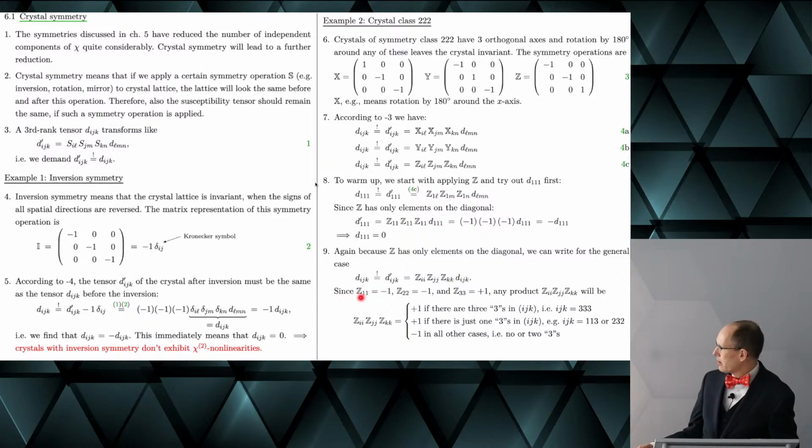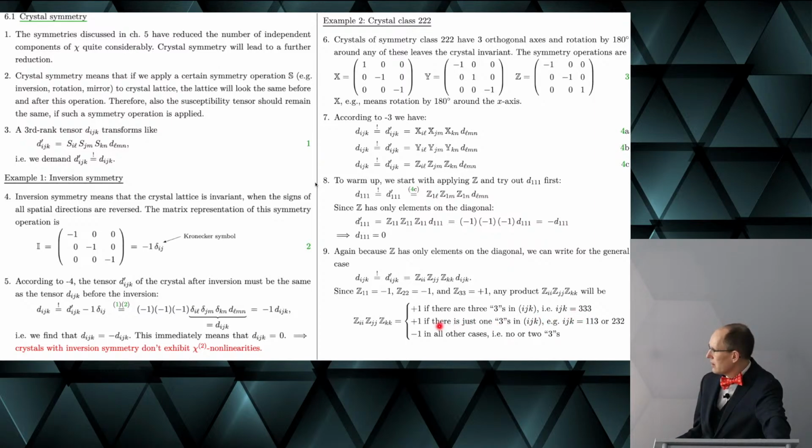Okay, now let's look at the more general case. So we find that Z11 is equal to -1, and this is the same as Z22, whereas this one here is +1. So now if we take the product of these three numbers, then we find that the product is +1 if there are three indices 3 in this tuple ijk, which means that it's 3, 3, 3.